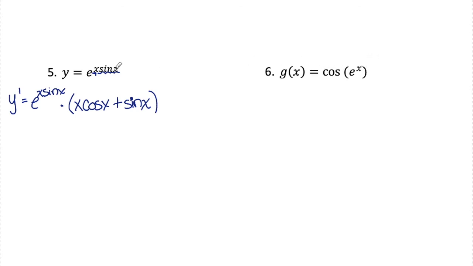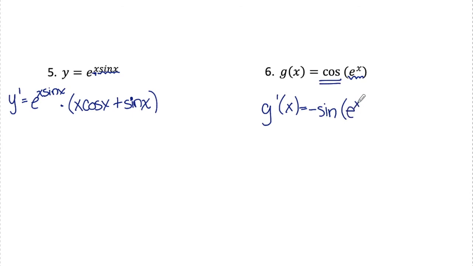Number 6, g of x equals cosine of e to the x. So this isn't exactly an e to the u rule right off the bat. Right from the beginning, I can see that I have a trig function and I'm taking the cosine of e to the x. So I'm first going to do a chain rule where cosine is the outside and e to the x is the inside. So in that case, I have g prime, the derivative of that outside piece is negative sine.